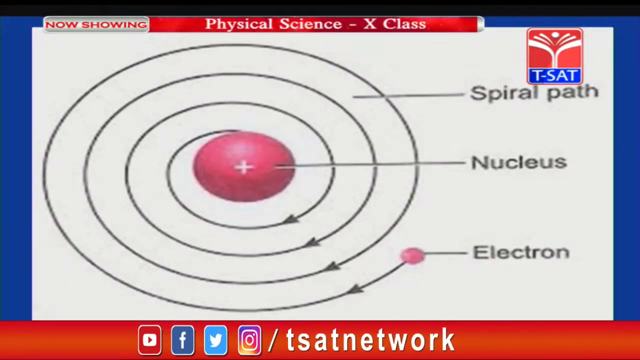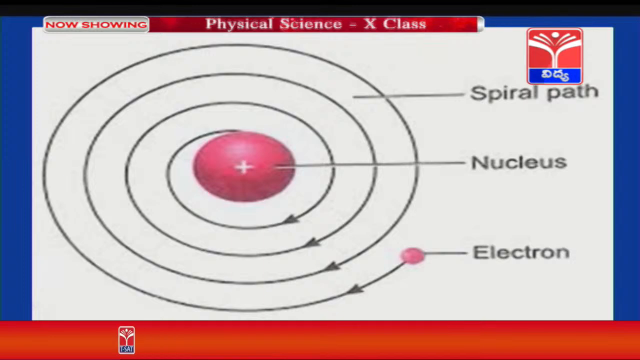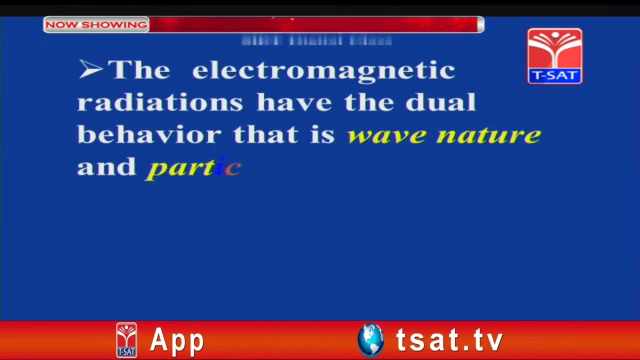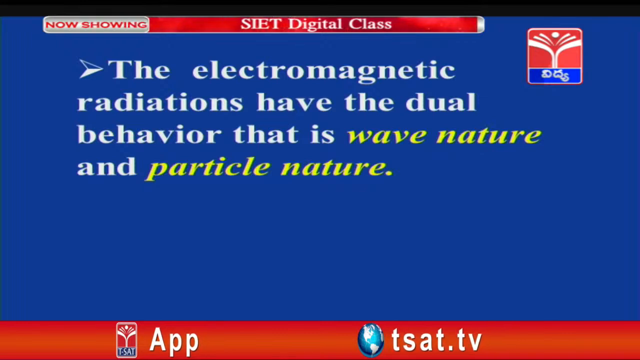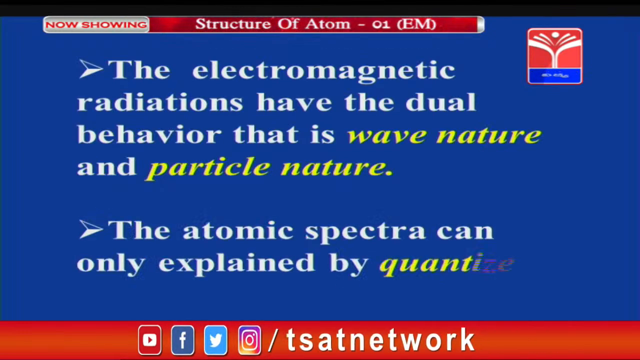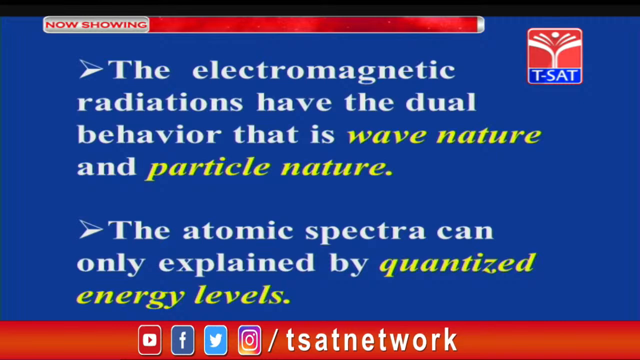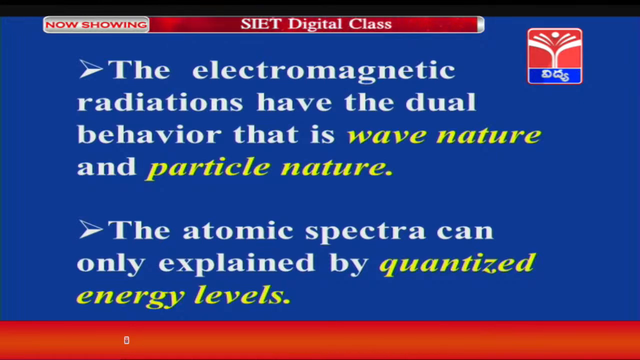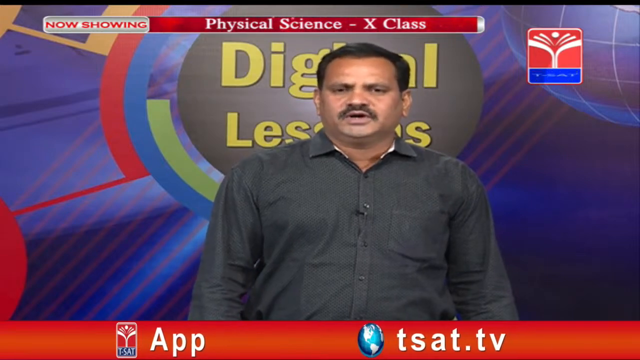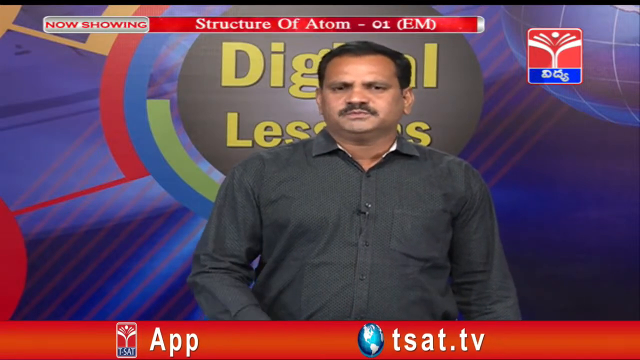To overcome the demerits of Rutherford, another scientist came forward to explain the properties of the atom by using electromagnetic radiations which have dual behavior, that is wave nature and particle nature, and he believed that atomic spectra can only be explained by quantized energy levels. Children, before going to the Niels Bohr atomic model, let us learn about a spectrum.